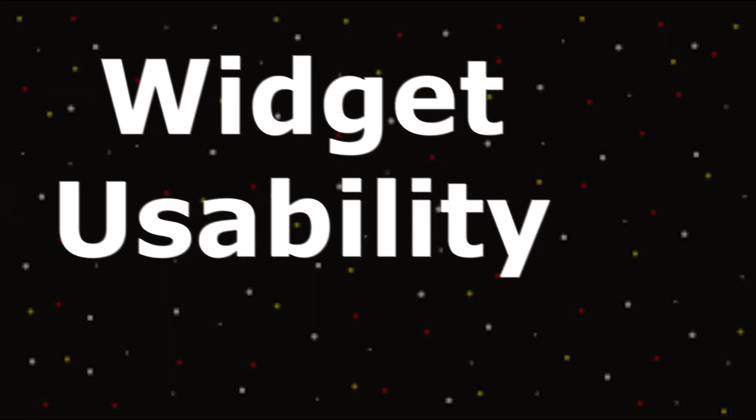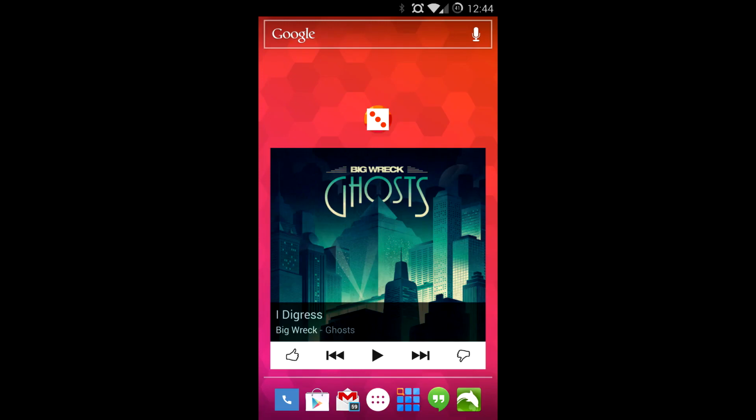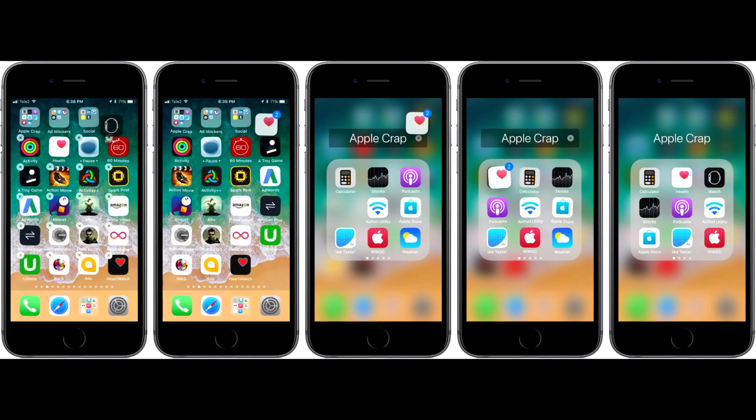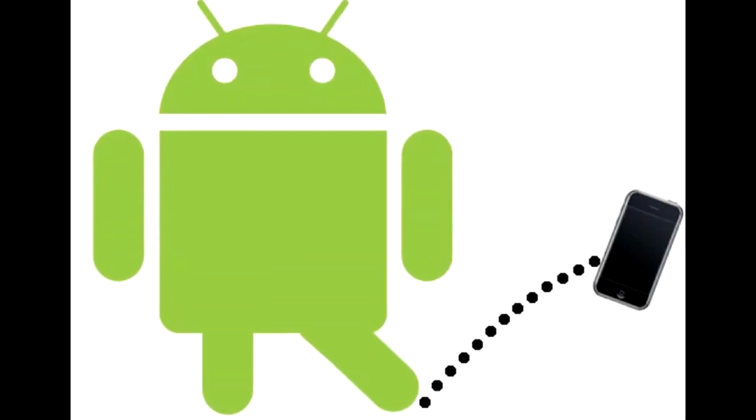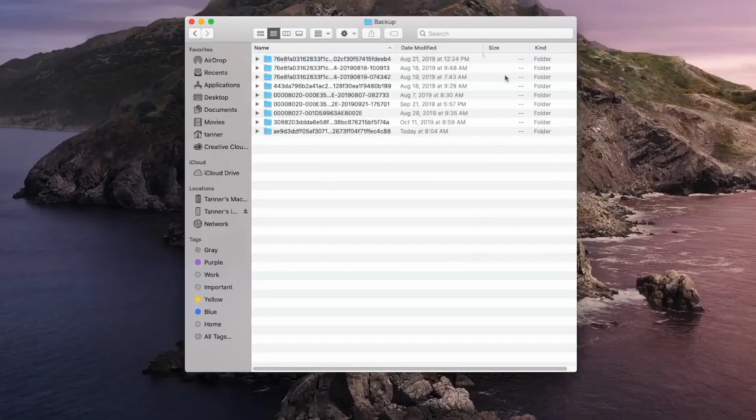The other example we can talk about is widget usability. A widget essentially is a shortcut for users to enter an app. Android users use widgets to customize and control their apps, while iOS only allows you to move apps into groups. iOS is very limited when compared to what Android can do. In order to bring customizing options to iOS, the OS needs to be jailbroken.